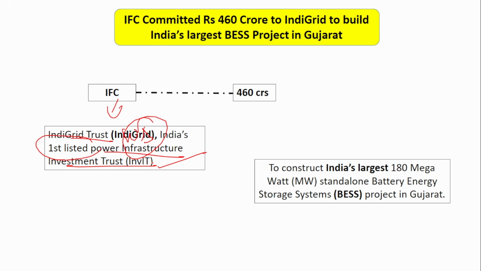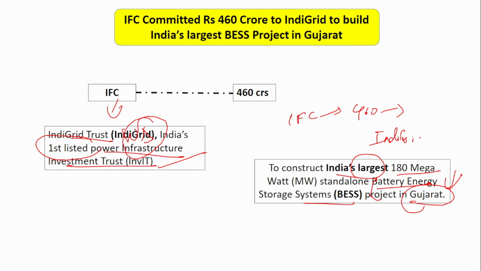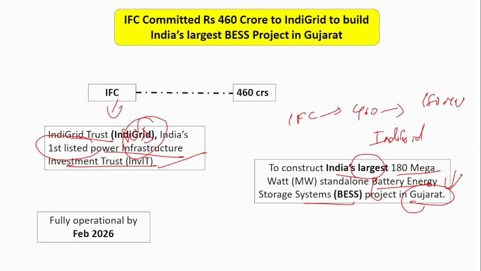So where will that money be put into use? That will be used to construct India's largest 180 megawatt standalone battery energy storage system. Okay. So this will be used to construct a battery energy storage system in Gujarat. Remember the place where it will be constructed. So here, IFC 460 crores to whom? To IndiGrid. And where will this 460 crores go? For constructing the 180 megawatt battery energy storage system. And which place? In Gujarat. So these are the 5 things that you have to remember. This storage system will be completely operational by February 2026. IndiGrid Trust MD is Harsha.